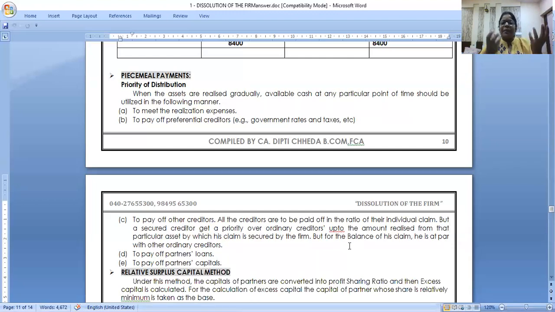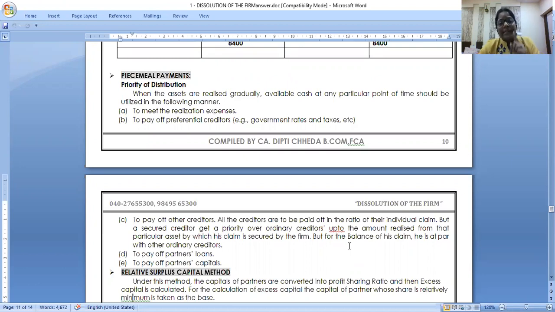As assets are coming, you are paying creditors. More assets you sold, you started paying partners ratably. So when you start paying partners, you can't say one partner is having 1 lakh balance, another 90,000, third one 10,000, let us pay the third partner, he's having low balance. Or can we say whatever amount we have realized, let us pay in the profit sharing ratio.